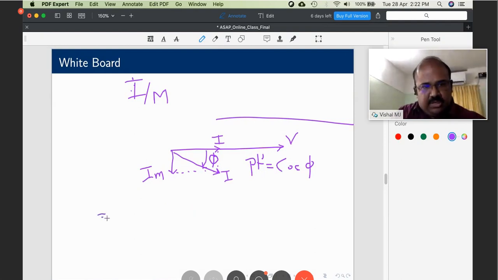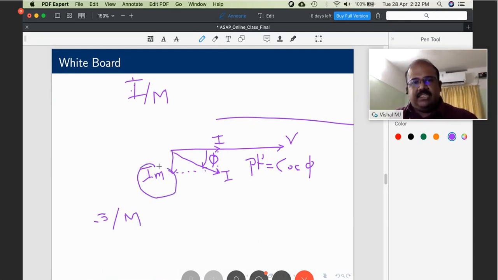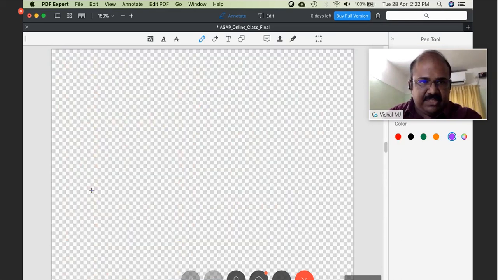Whereas for the synchronous motor, what is the benefit you have? This need not be lagging. By properly giving excitation to the rotor circuit, you can even make the magnetizing current leading. That is, if you overexcite the machine, it becomes leading. This will be clear once I take the phasor diagram.